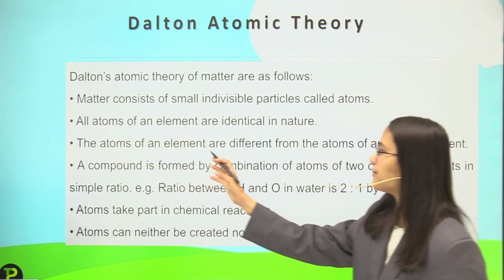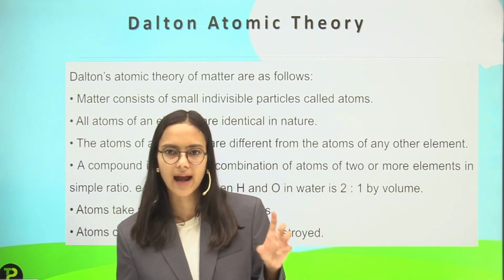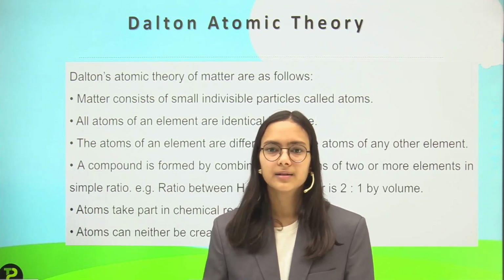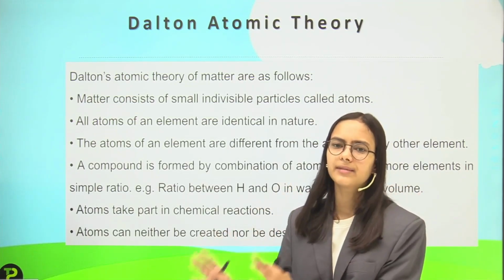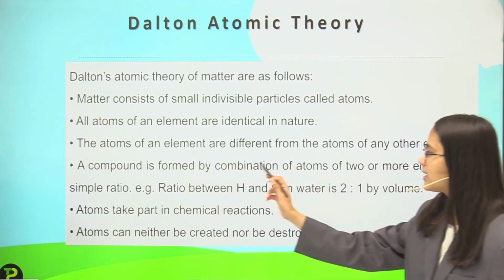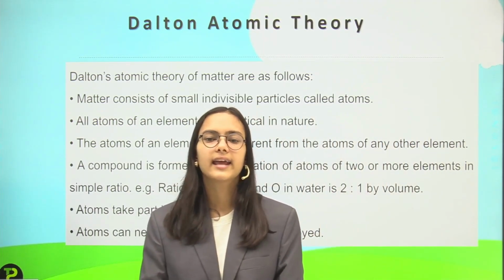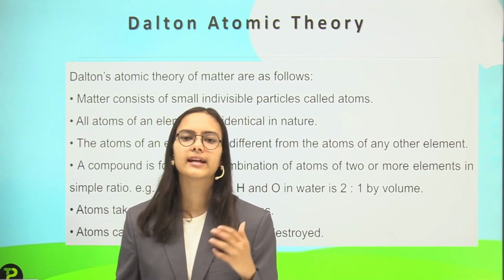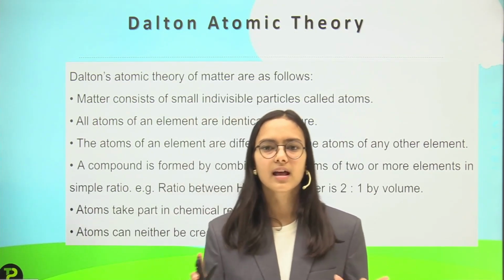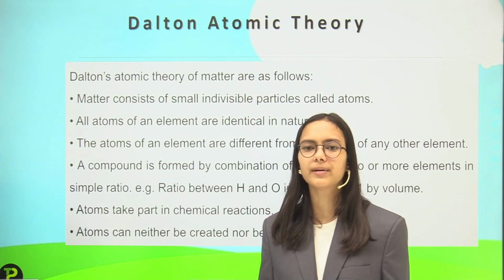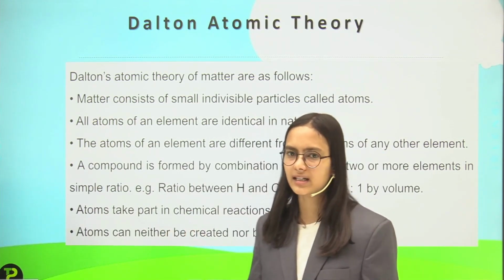All atoms of an element are identical in nature. If I have an atom of hydrogen and another atom of hydrogen, they will be alike. They will be the same. So a single element has all atoms of the same type, and the atoms of an element are different from the atoms of any other element. So any atom of hydrogen and any atom of nitrogen will not be the same, they will be different because they are of different elements.